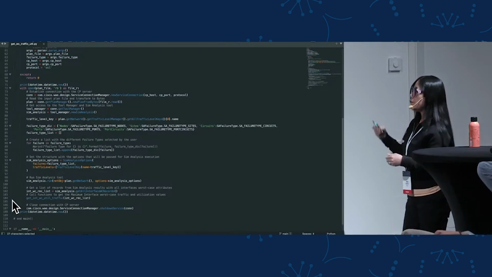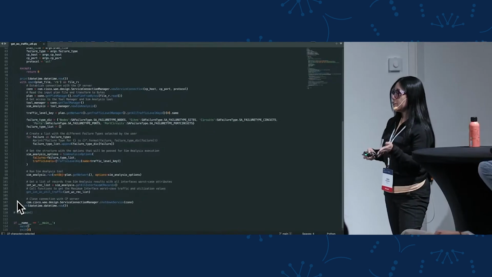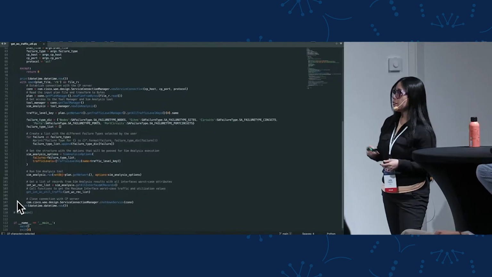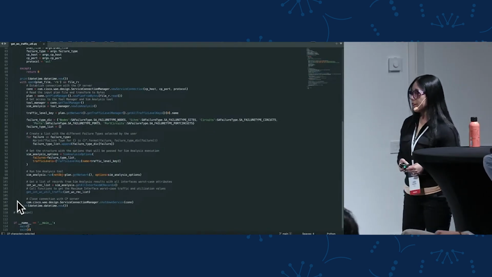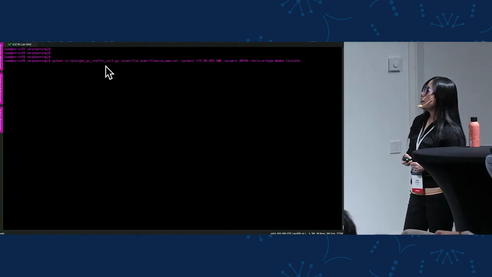And then I will call a function that will do some post-processing of my values. Finally, I need to close the connection with the design service, again, using the service connection manager. So now let's execute this script through the SDK client. Again, I call my script, and I will pass the corresponding arguments.